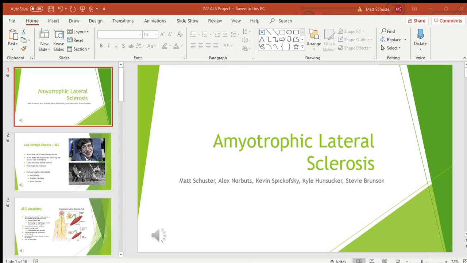Probable ALS has upper motor neuron and lower motor neuron signs in 2 regions, and upper motor neuron and lower motor neuron signs in more than 2 regions. And definite ALS has upper motor neuron and lower motor neuron signs in 3 regions, and upper motor neuron and lower motor neuron signs in more than 3 regions.